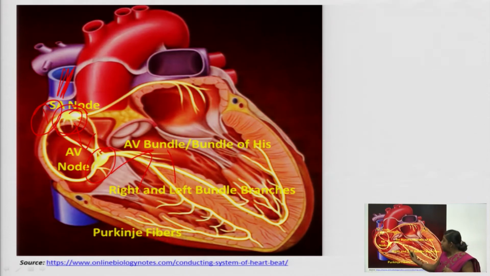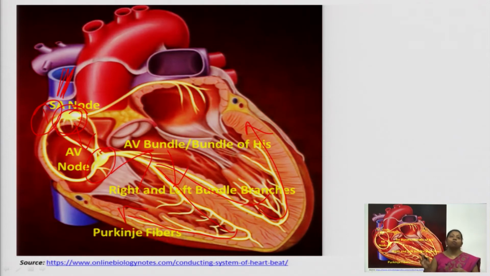The AV bundle further transfers the electrical activity to your right and left bundle branches. This is the right bundle branch and left bundle branch, and this goes upward and conveys the electrical activity to both the ventricles with the help of Purkinje fibers.